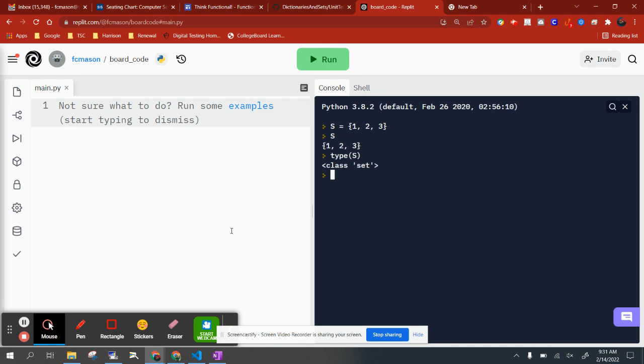S is from the class set. Just to prove something to you, sets are unordered, so I could create another set whose elements are 2 and 3 and 1 given in that particular order. But now let us ask whether these are the same set. And Python responds True. Why are they the same set? Because they contain the same elements. Is the order different? No, because they don't have order. But it printed with a particular order.